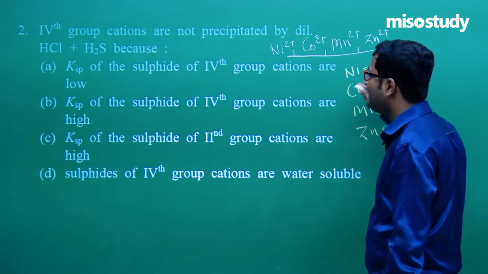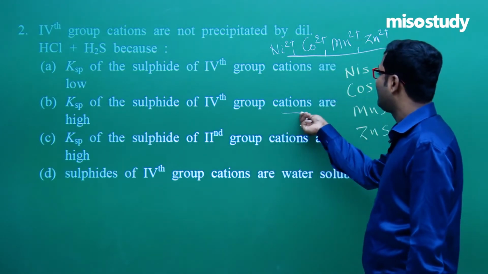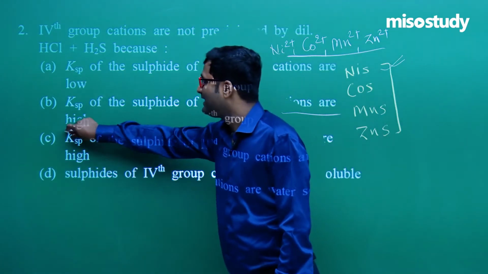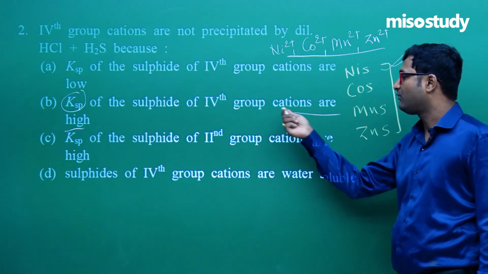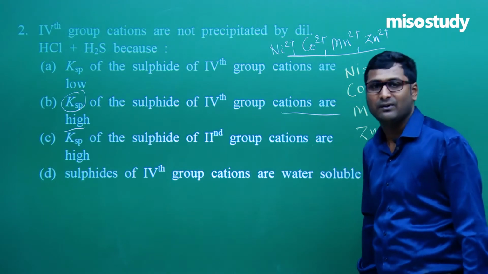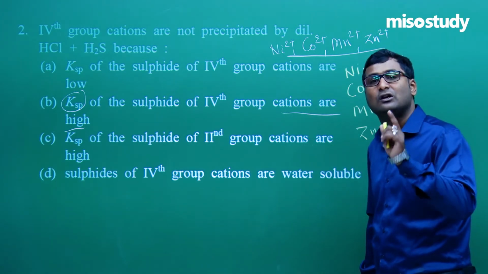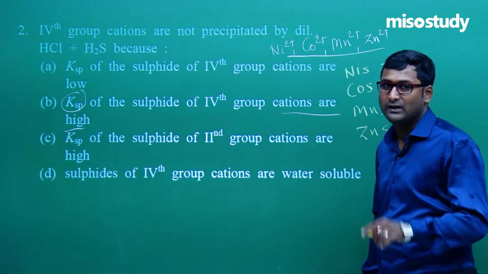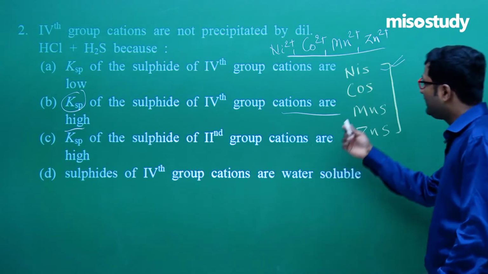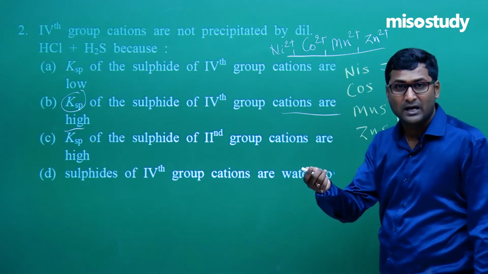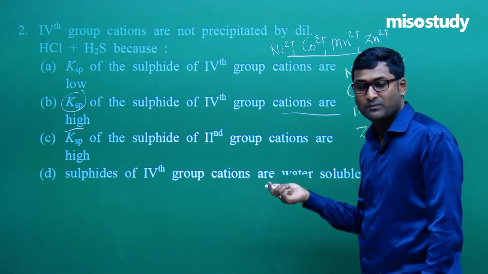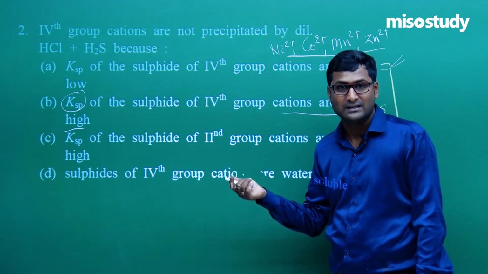The solubility of the sulfides is very high. That is, the solubility product Ksp of the sulfides of the fourth group cations is very high. If the solubility is high, then it will not form a precipitate. But if I compare group 4 with group 2, like Cd2 plus, Cu2 plus, they also form sulfides, CdS, CuS, remember this?